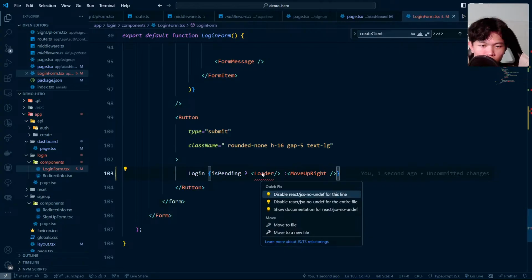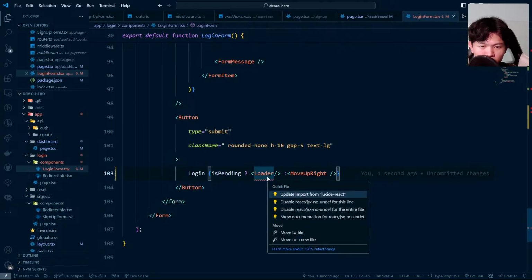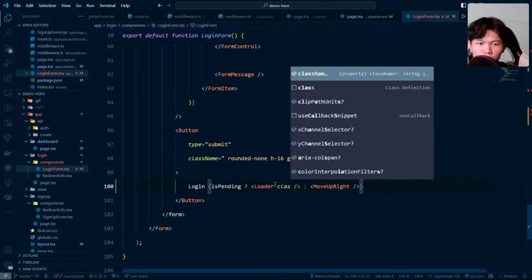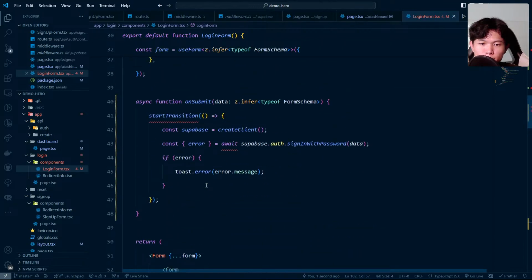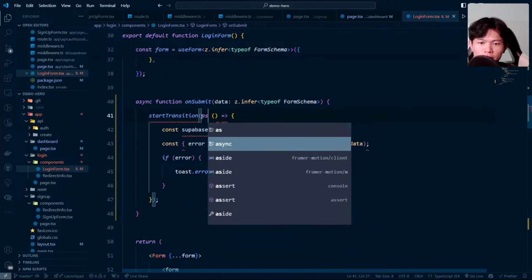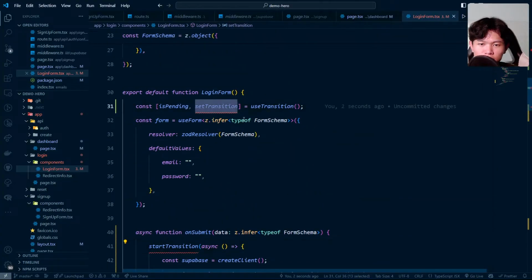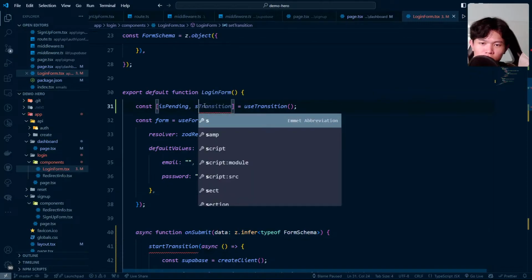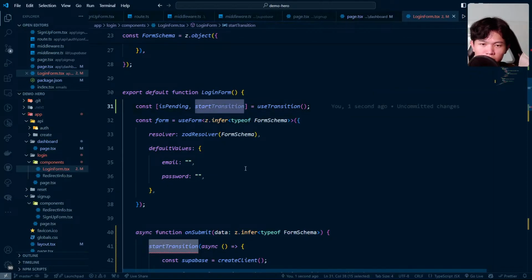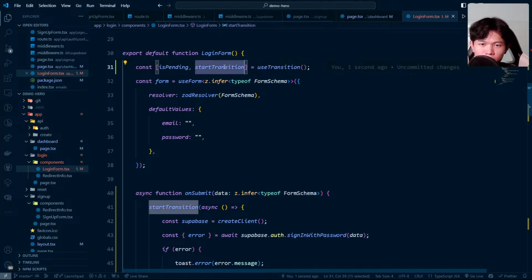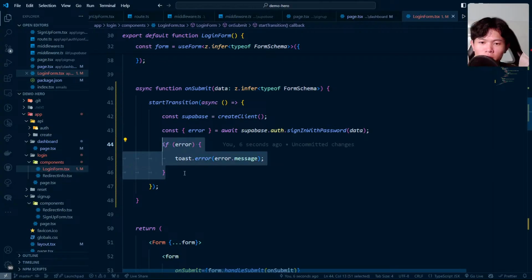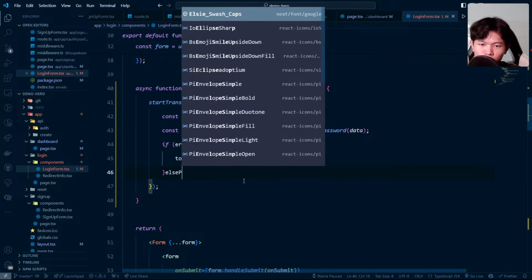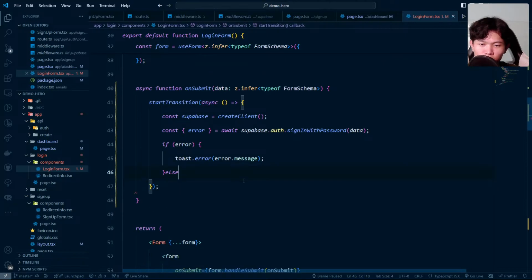Let's try to do the control dot. One more time. There we go. Then we need to do the animation spin as well. Okay, all I need to do is just add the animate thing right here. Looks like we still have this one, setTransition. Aha, this should not be called that. I'm gonna call this one startTransition instead. There you go. So right now it works. When we call it, it calls sign in with password. We have email, we toast an error. And then when finished, I would assume that we need to do the router.refresh as well.